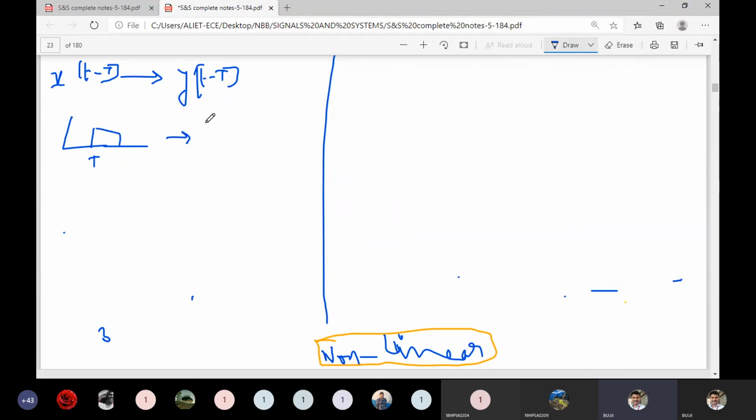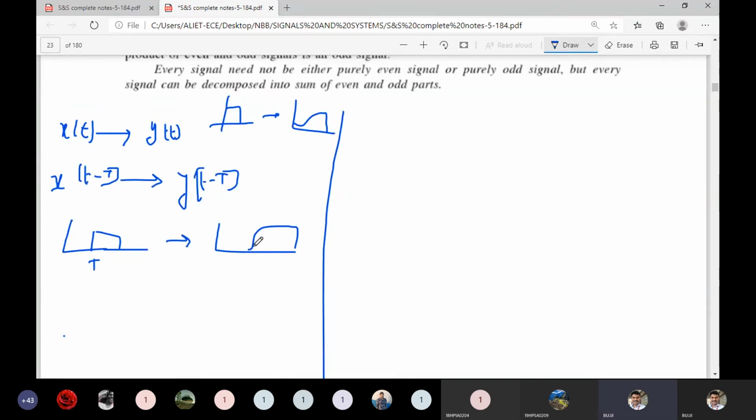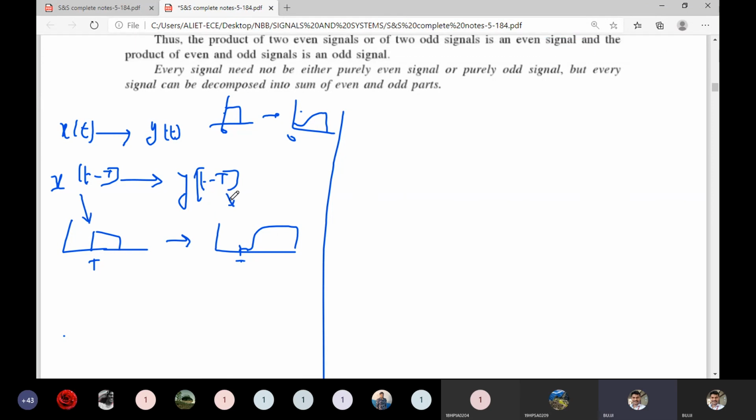In the output case, the same will appear with some delay, like this. Here it is T. Here the starting point is both zeros: x of t and y of t, and x of t minus T and y of t minus T. Input is delayed, then output also is delayed.